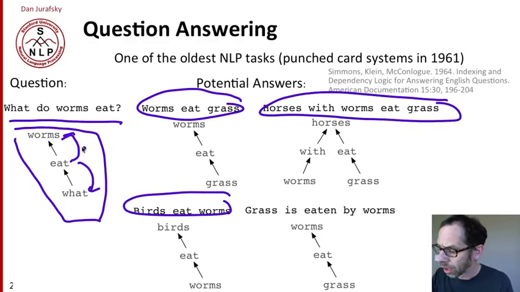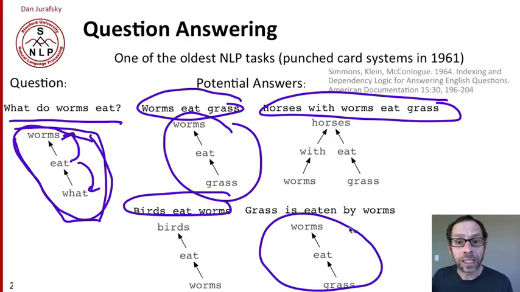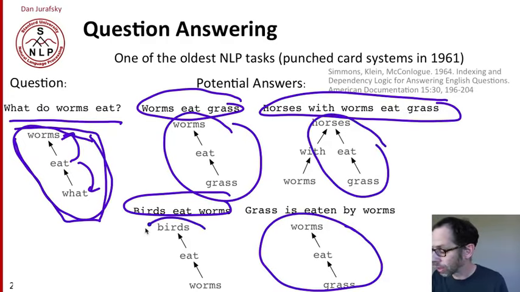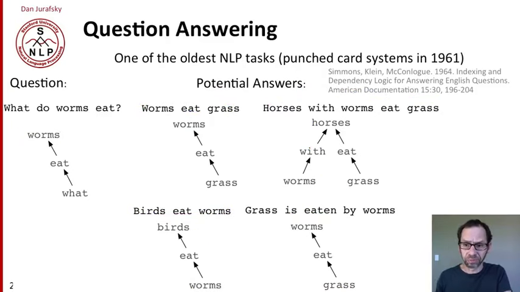on. And the idea is that this dependency treelet, worms eat what, matched worms eat grass, and even grass is eaten by worms, but not horses eat grass or birds eat worms. So the idea of answering a question by finding a sentence that looks like the question but answers it is an old intuition that we're going to see underlies many modern systems as well.